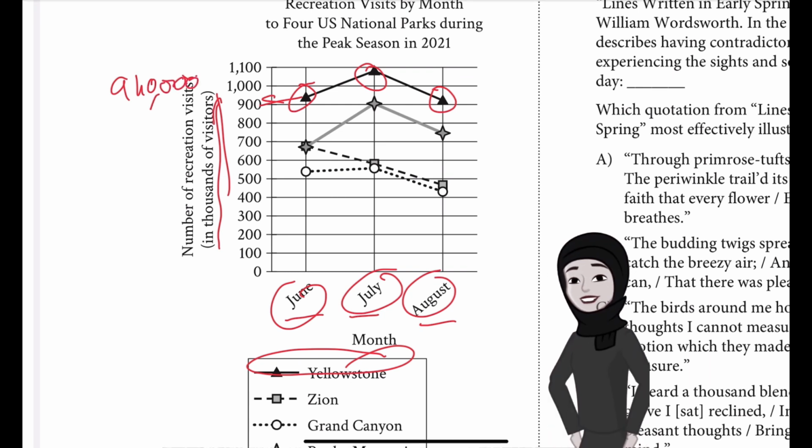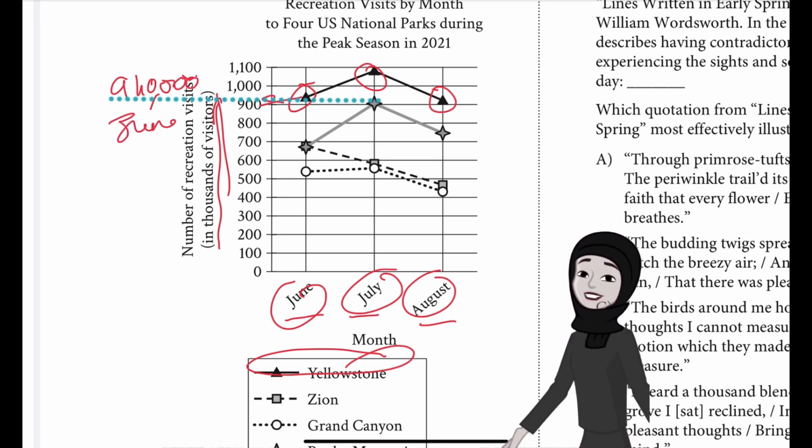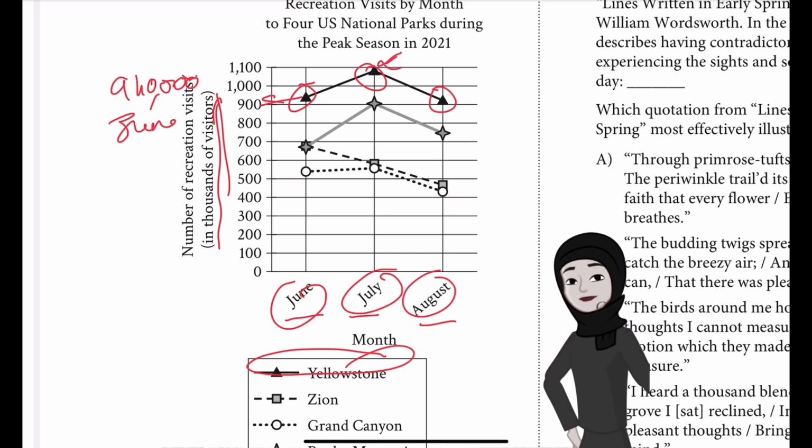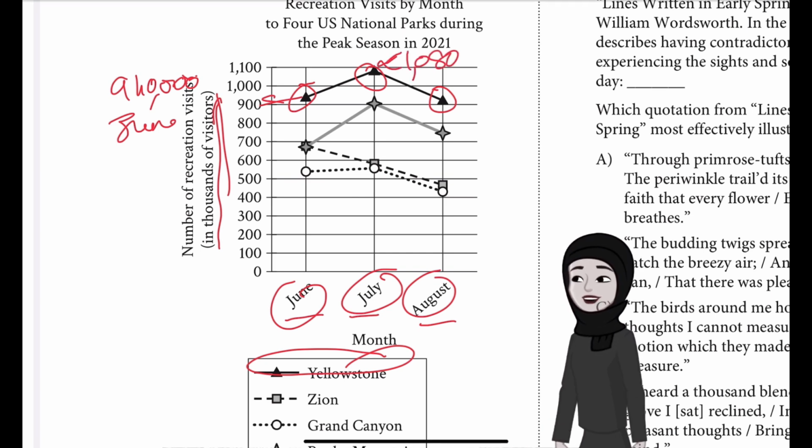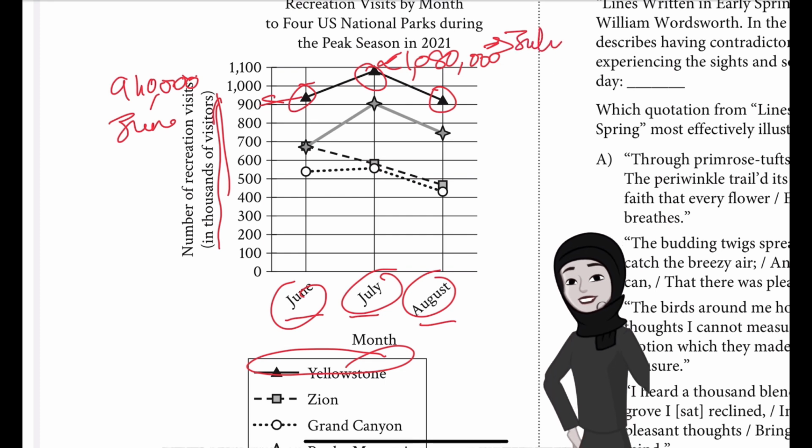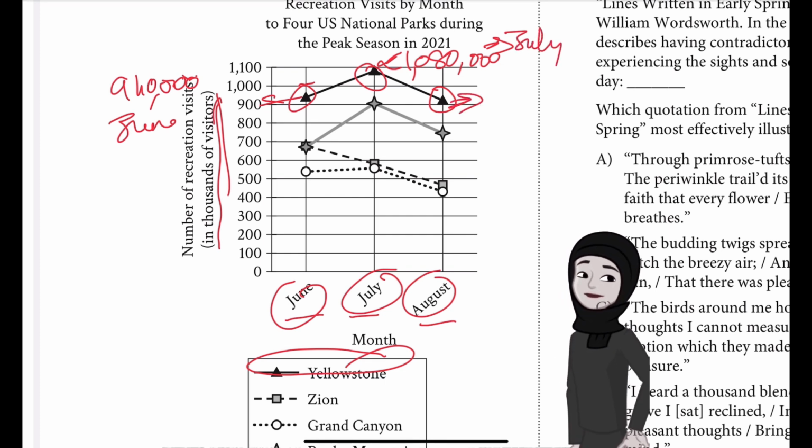940,000 in June. And what about July? In July, the number of visits is over here. It has gone above 1000. We can say 1,080,000. This is for July. And in August is over here.